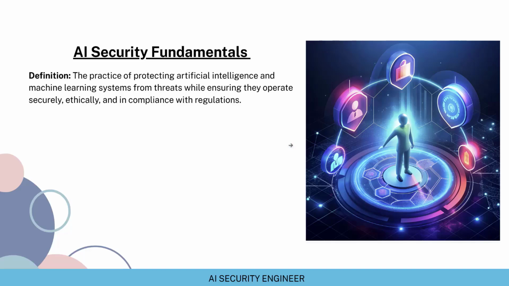So let's first understand how the AI security term came into picture. Now, AI security is related to the protection of artificial intelligence and machine learning systems. As you know, artificial intelligence and machine learning systems like ChatGPT, Claude, Gemini use various models that have been trained on a huge amount of data. Now these models need protection from various threat actors. It is very important to ensure that the data being fed to these AI models is safe, and the models are working within the defined limits.